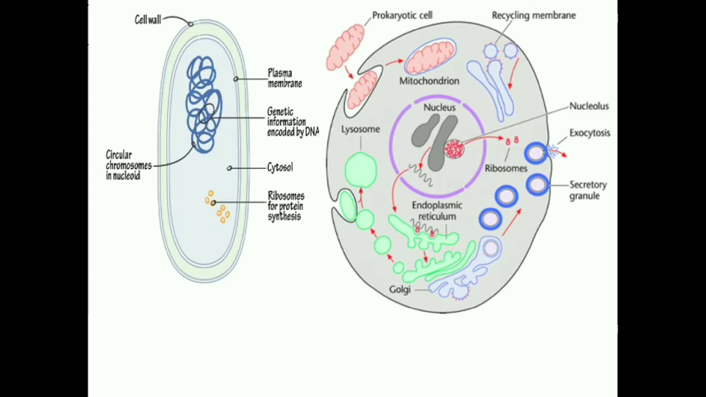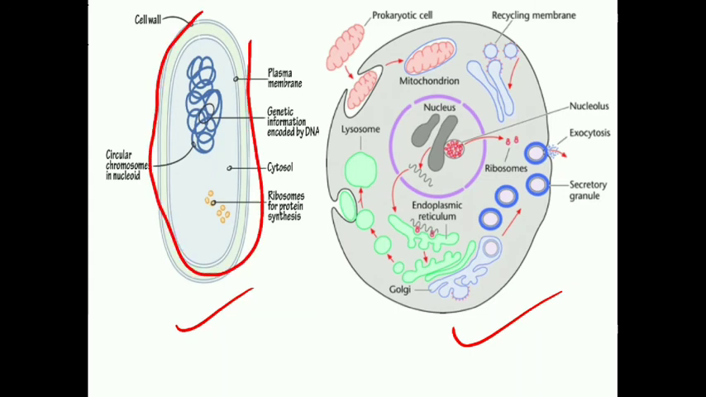Viewers, the screen in front of you shows two types of cells, one on the right hand side, another on the left hand side. The cell on the left hand side does not have a proper, well developed nucleus, while the cell on the right hand side shows a well developed nucleus and the genetic material inside it.